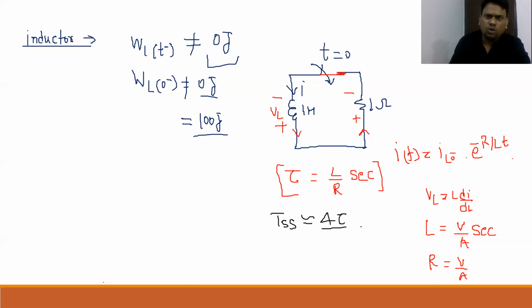No issue, but I want to consider these theoretical values. So tau, which is L by R, is nothing but 1 second. So this value will approximate to 4 seconds.